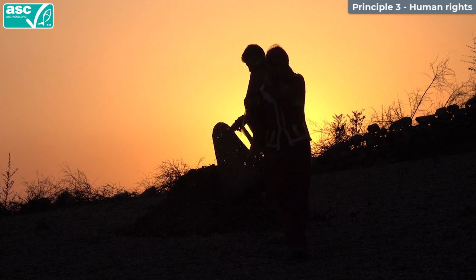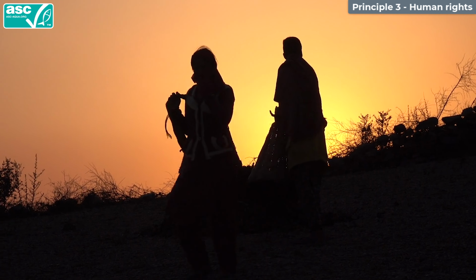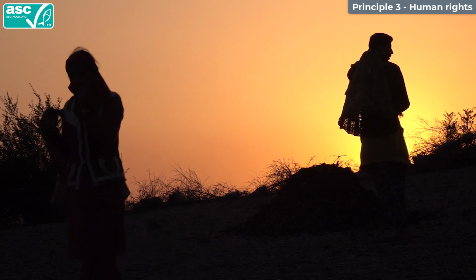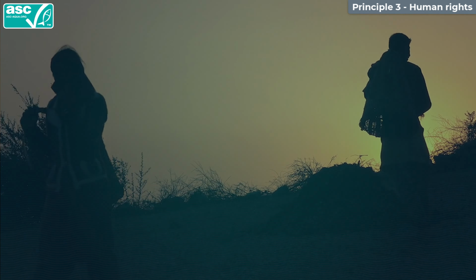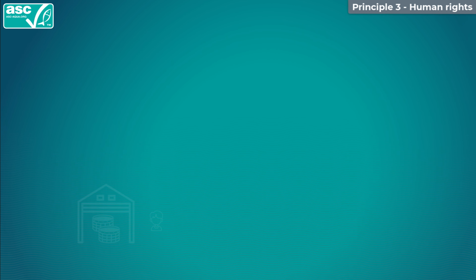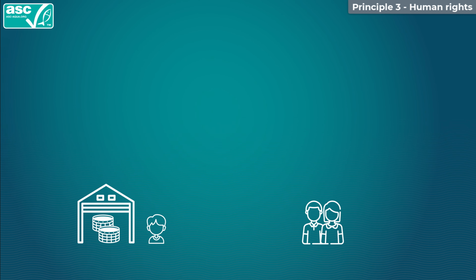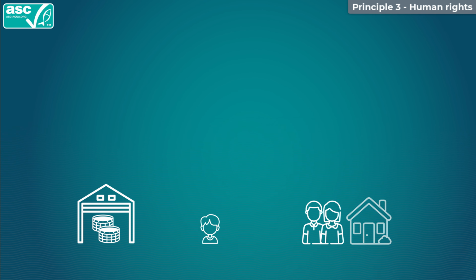Let's look at an example. Imagine that a 12-year-old child is found working on the site premises, helping to unload feed from regular deliveries every day before and after school. The first step is to remove them to safety. The farm locates his parents and takes the child away from the farm, back home.